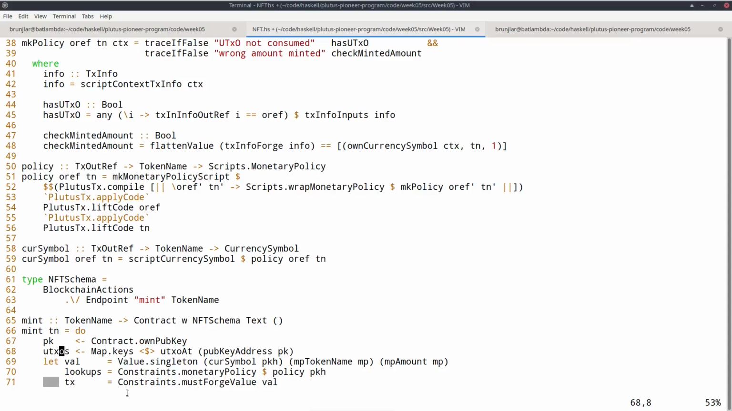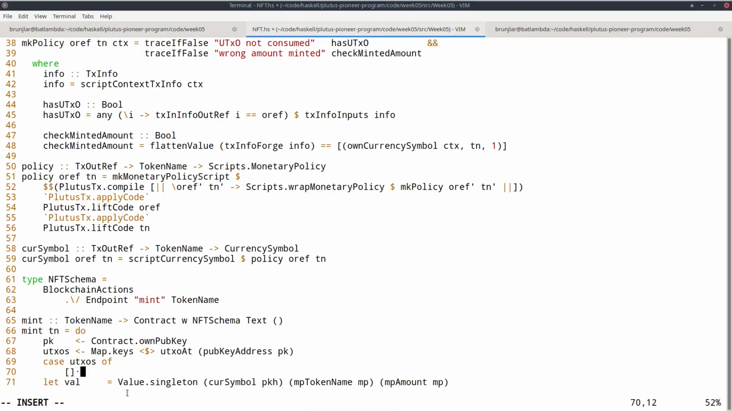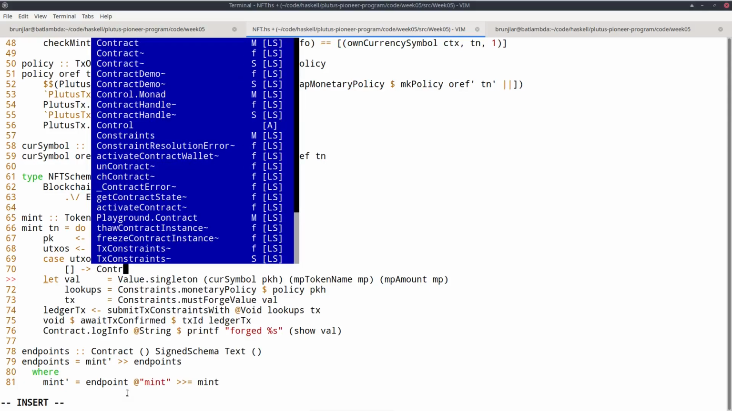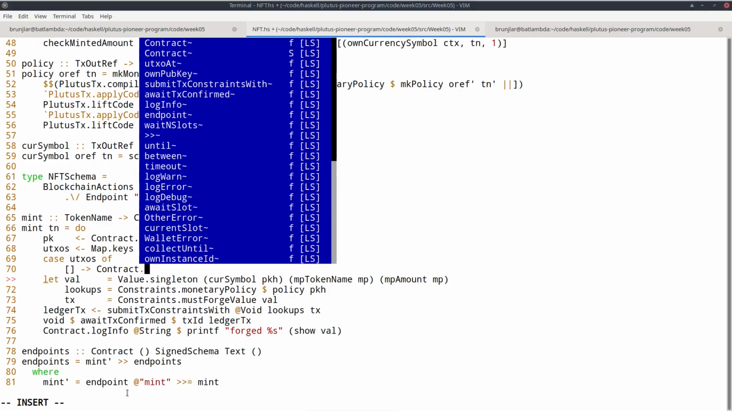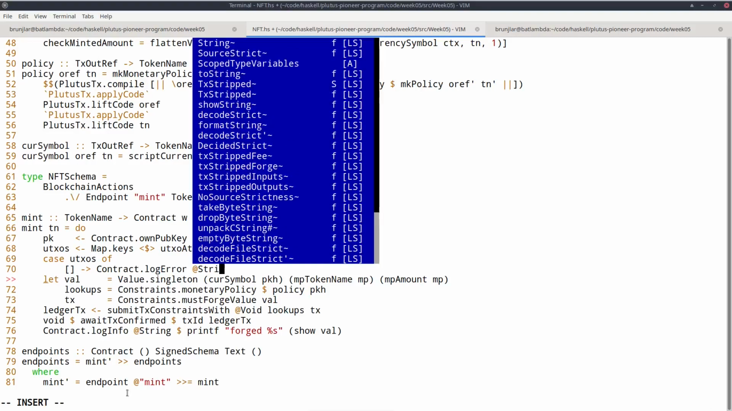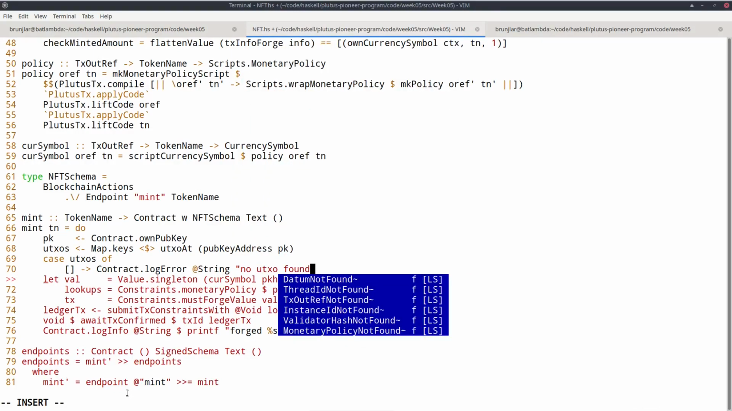And I need one. Doesn't matter which one. But if there is none, if I don't own anything, I can't mint a token. So we can just make a case distinction. If this is the empty list, we are done. We can't mint a token. So we could throw an exception, but let's just log an error, for example, and not throw an exception. That's up to us. I could just as well use throwError here, but let's just use logError with the string "no UTXO found", something like that.